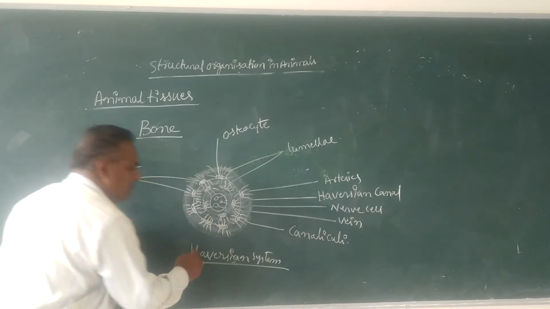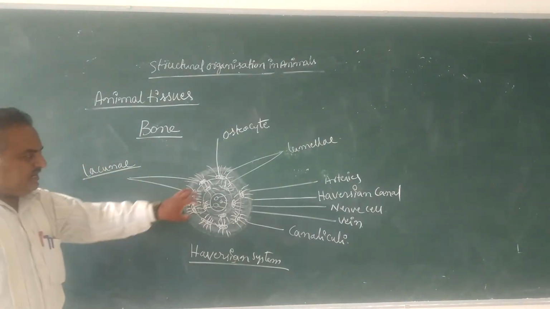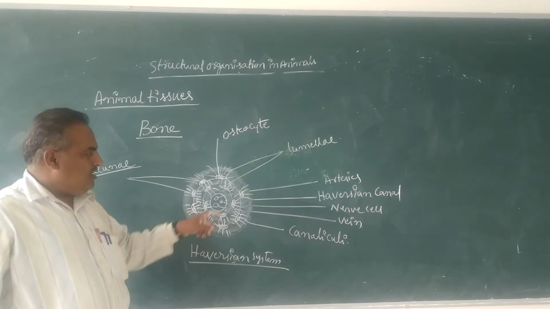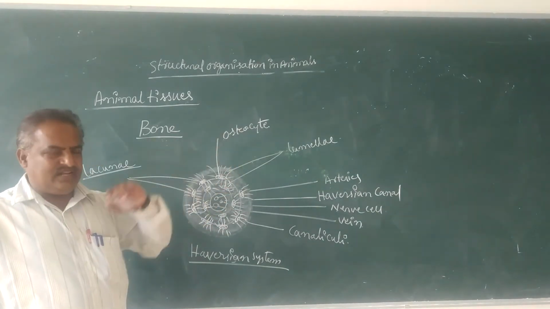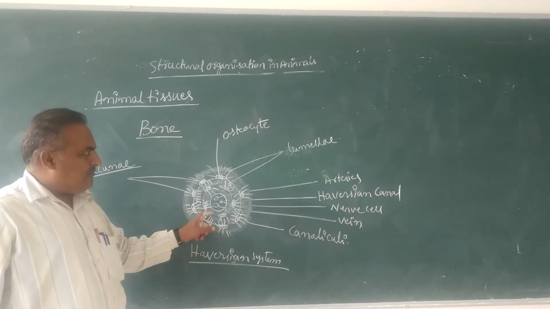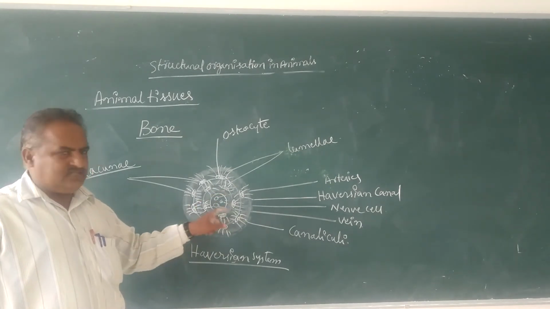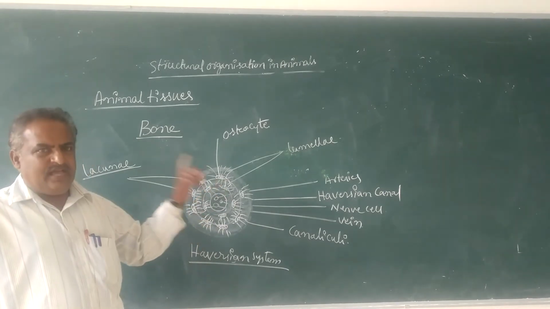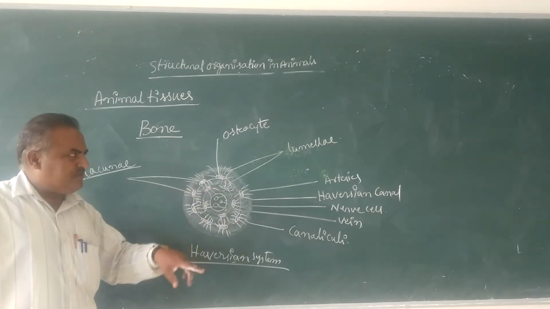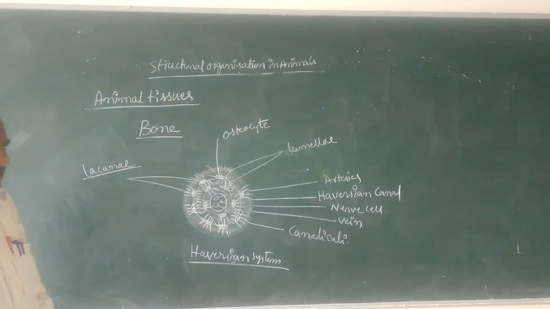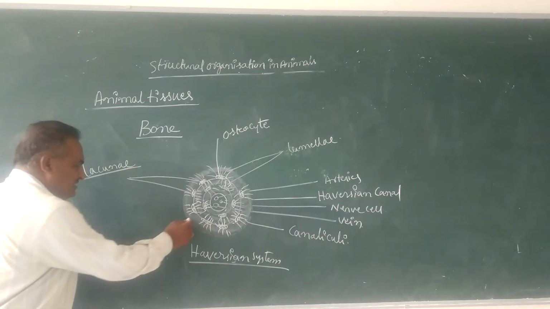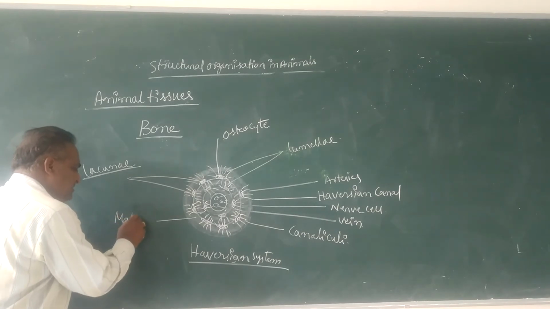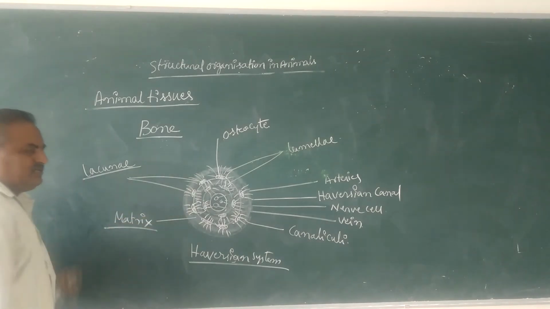The Haversian system shows centrally a cavity called the Haversian canal. Around the cavity, there is a ring-like matrix called lamellae. The lamellae or matrix is always rigid because of the presence of calcium salts, particularly in the lamellae which are arranged in the form of a ring-like structure. Matrix is arranged in the form of ring-like structures.